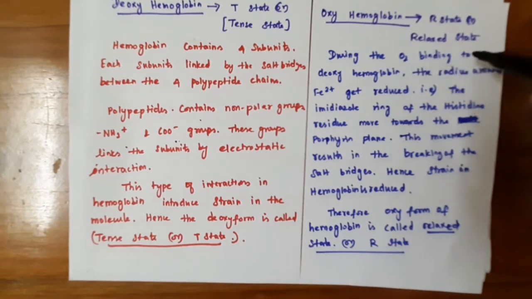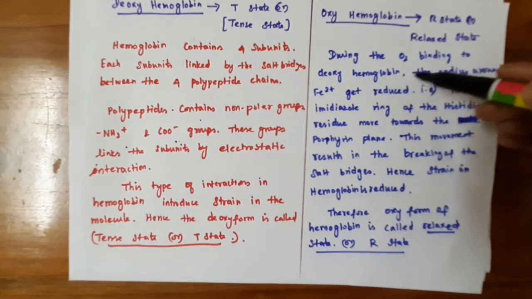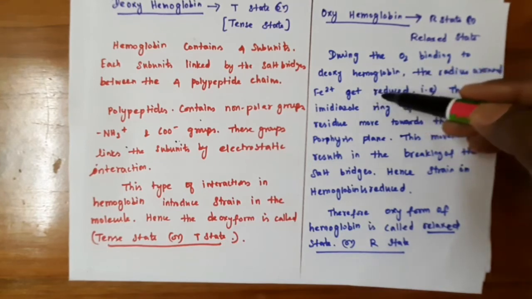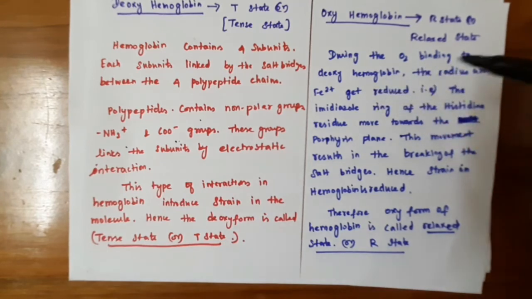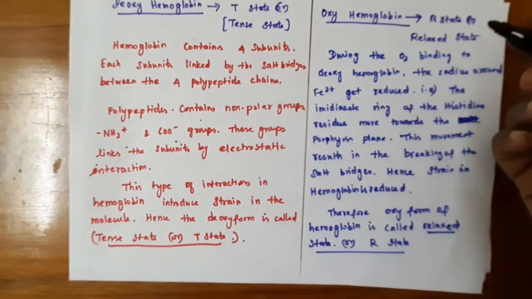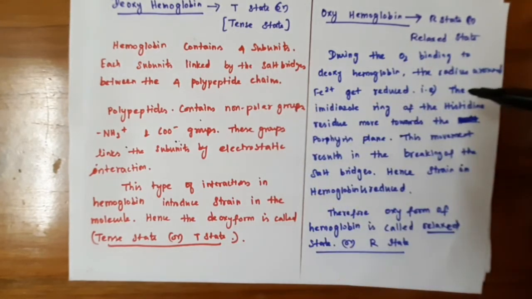During oxygen binding to deoxyhemoglobin, the radius of Fe2+ is reduced. In the deoxy form, the Fe2+ has a larger size, so it was not able to fit into the cavity of the porphyrin molecule, and it lies above the plane of the porphyrin molecule. As soon as it binds oxygen, the size of Fe2+ is reduced, so it fits into the cavity of the porphyrin ring.